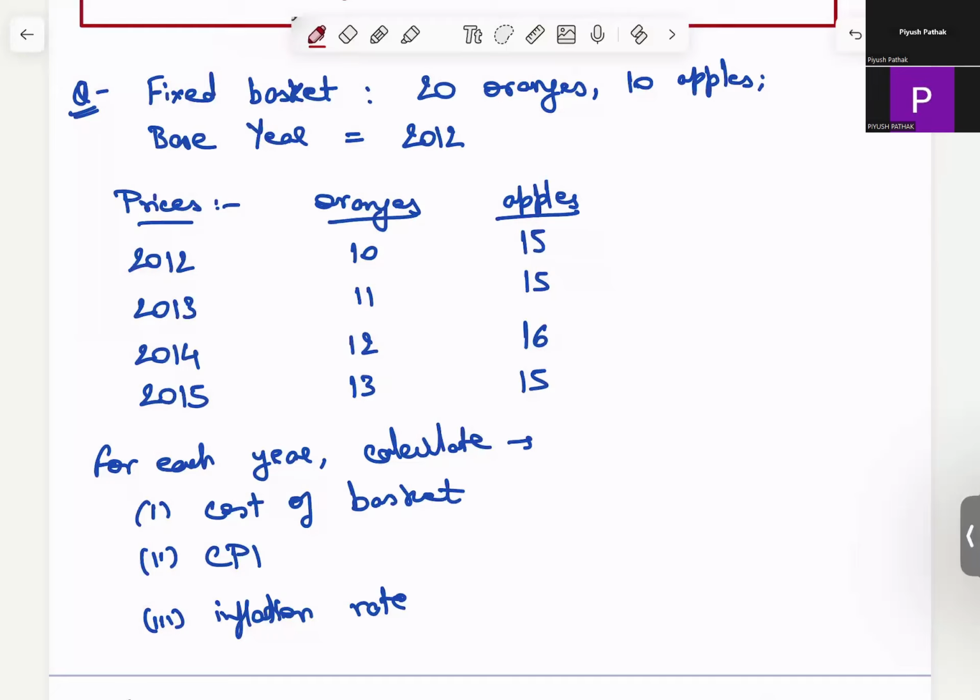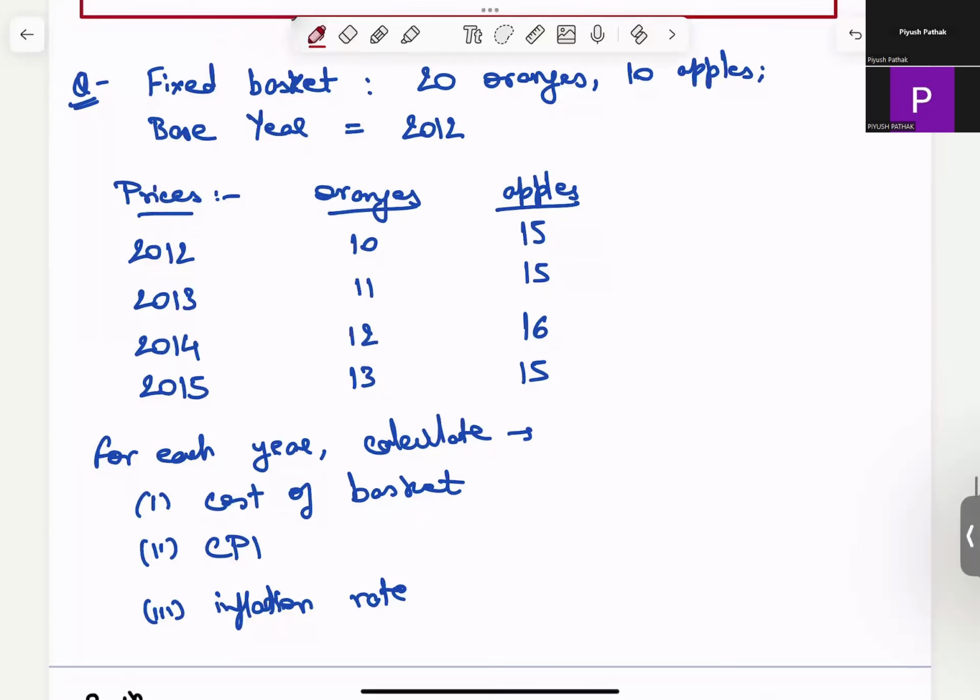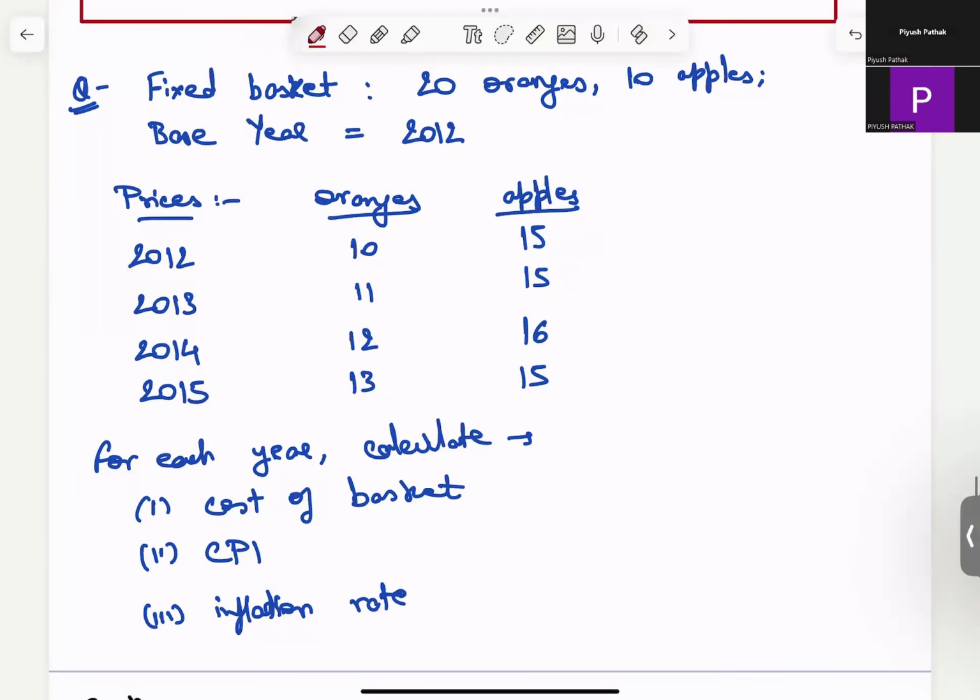And we are assuming, because it's a basket, this is not production. Production is not 20 oranges every year. It will also be growing, but this is a basket which is fixed, and the prices are given for each of these years. We have to calculate the cost of basket for each year. We have to calculate the CPI and the inflation rate. So I'll just add one more column here, and I would call it cost of basket.